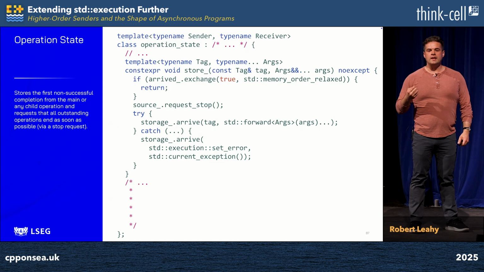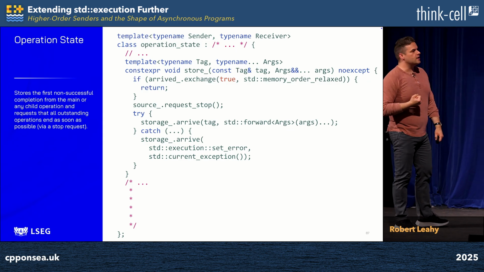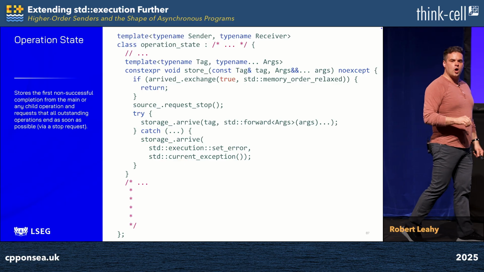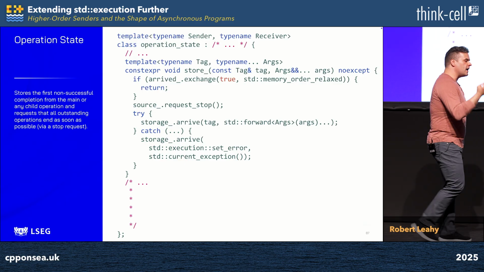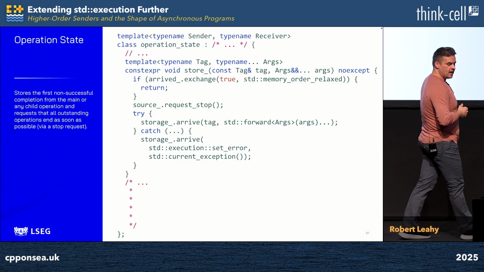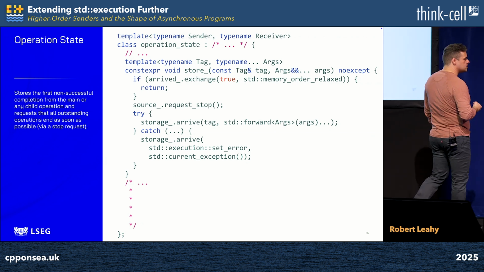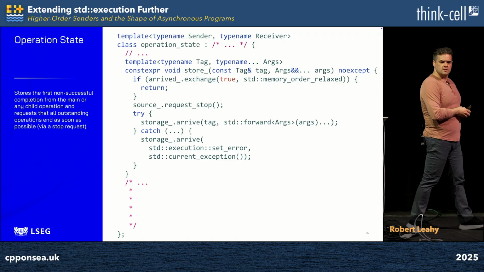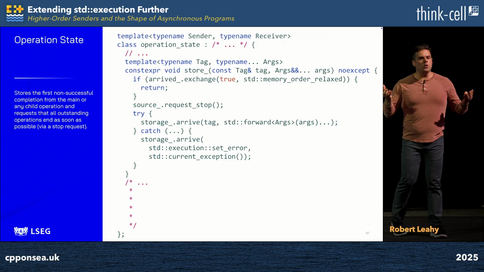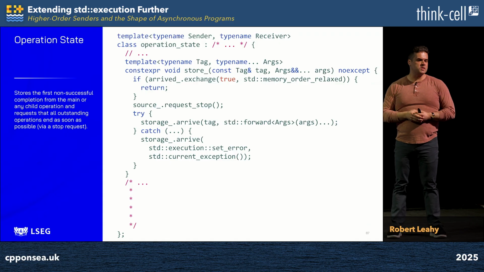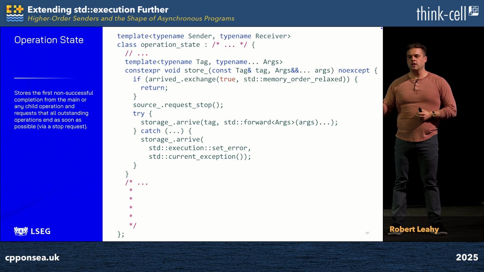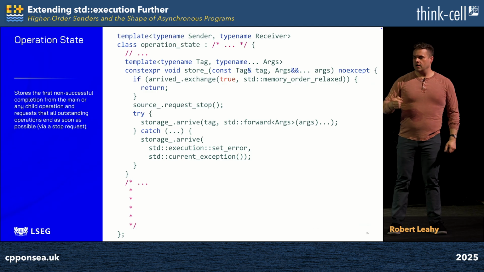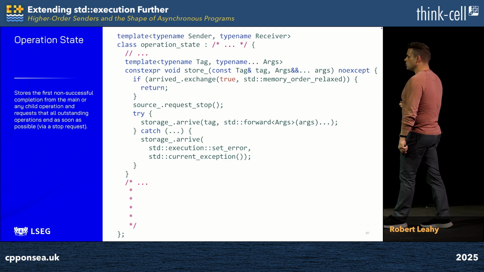If I am the first one in, if I'm the one who's destined to store my completion signal, I proceed down to the bottom of the function. I request that all remaining outstanding operations complete as soon as possible to finalize this operation as quickly as we can. And then I try to store the completion signal in the storage. But it may be the case that the completion signal can't be stored without throwing exceptions. Maybe it throws when we try to store it. The only way out of this asynchronous environment is down into the receiver, and so we're obligated to catch that exception and replace what we were storing therewith to ensure that it's sent on to our consumer in accordance with the requirements of std::execution.